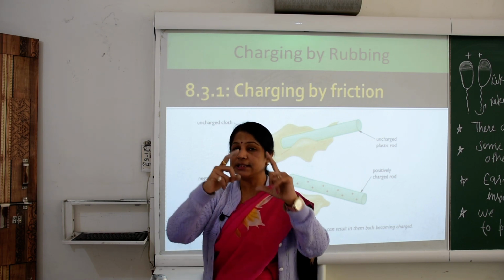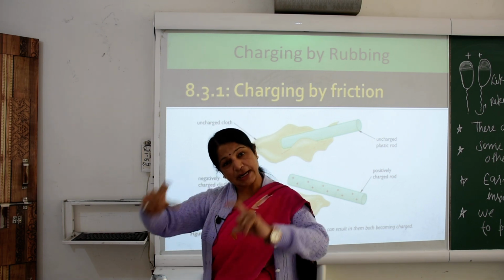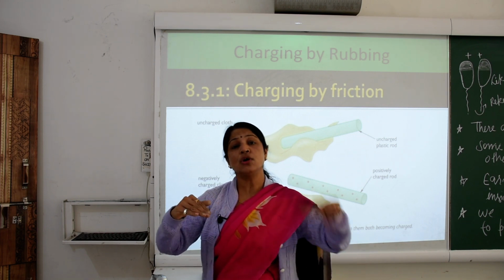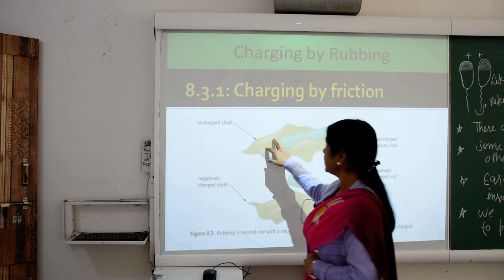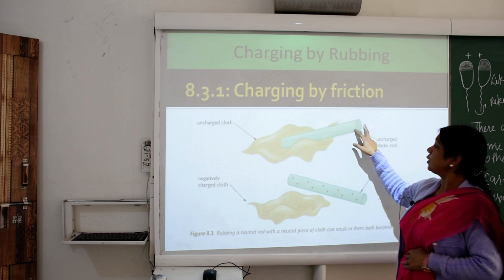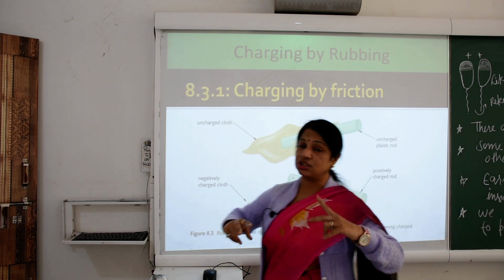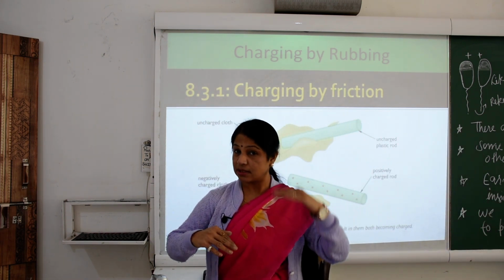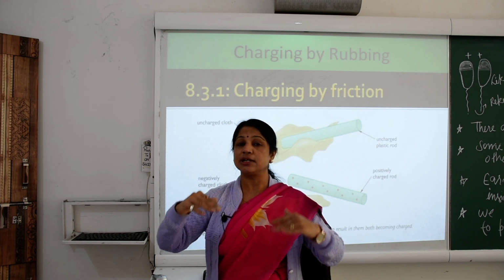That is why these charges can be transferred from one body to another body. But in case number 1, both the things are uncharged, the first is the uncharged cloth, the second is the uncharged rod.